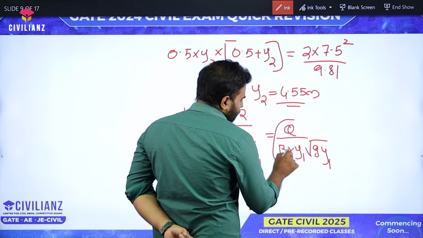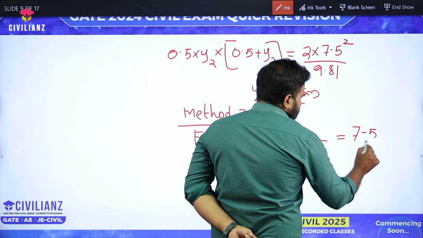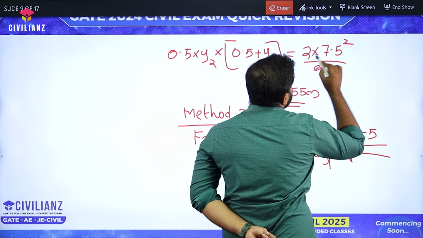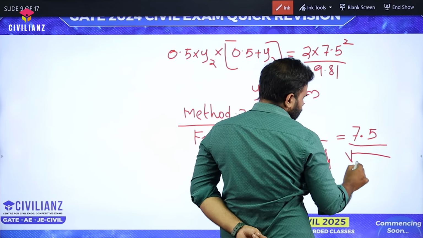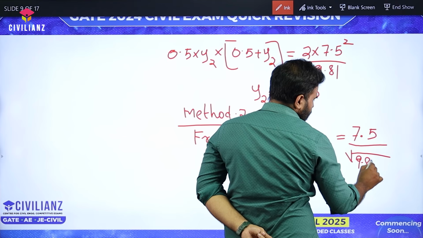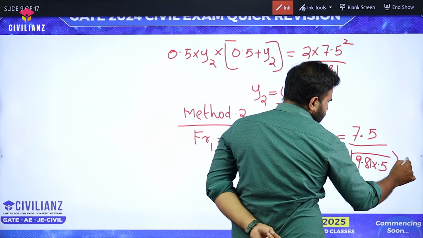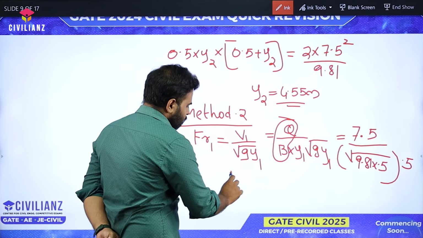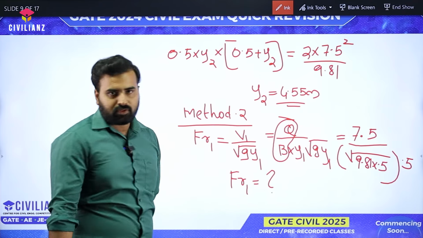So Q by B will be our small q, which is equal to 7.5 divided by root of 9.81 into 0.5, the whole into 0.5. So you can find the value of Froude number 1.